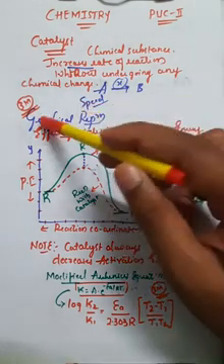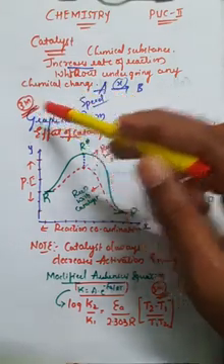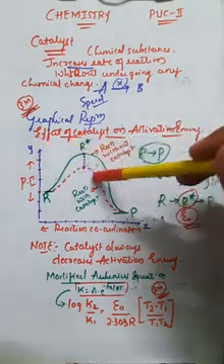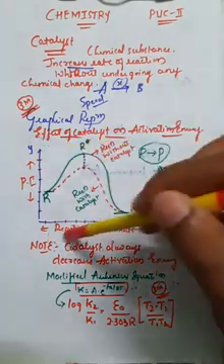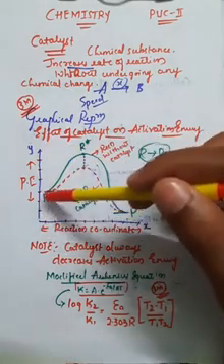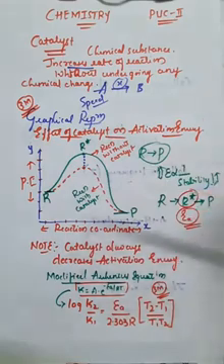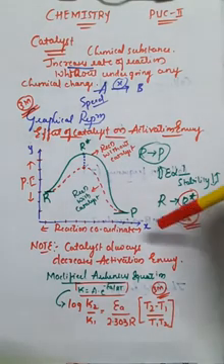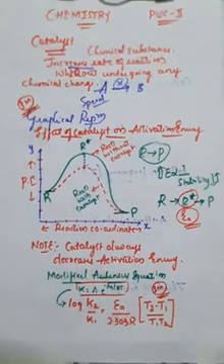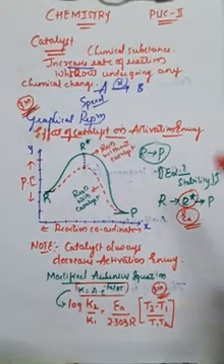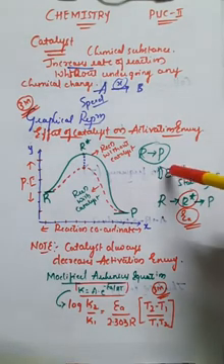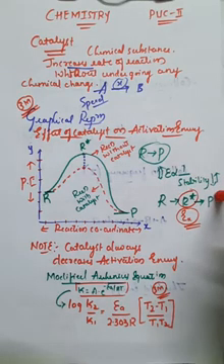Further, if you go for the graphical representation, it can be asked for 3 marks: the effect of catalyst on the activation energy. Here you can observe two paths. On the x-axis I have taken the reaction coordinate, and on the y-axis the potential energy. The reactant molecules always have more energy and less stability, and product molecules have less energy and are most stable. And we know that energy and stability are inversely proportional. If energy increases, the stability of the molecules decreases, and if energy decreases, the stability increases.